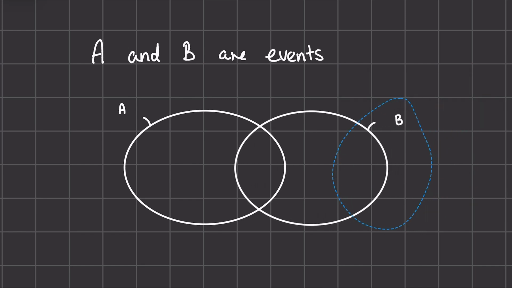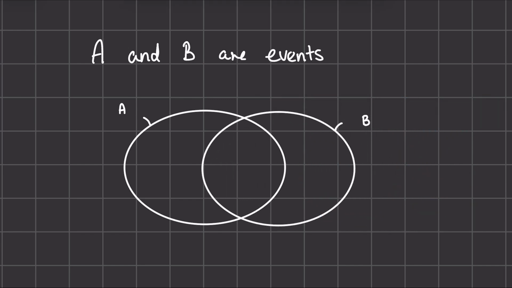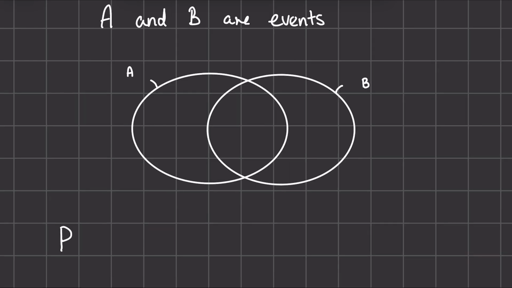But let's look at the case where they do overlap. We're interested now in the probability of both of these occurring, or either of these occurring. Now you would write this formally as P(A ∪ B), and this cup-like symbol essentially means or, meaning we want to know the probability of A or B occurring. So this can either be an occurrence here, or even here. And interesting here is that both are occurring. So we don't just care if one or the other is occurring, but we're also okay with both of them occurring.